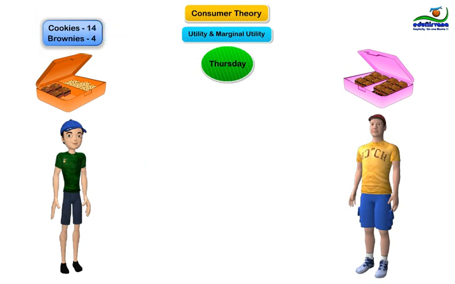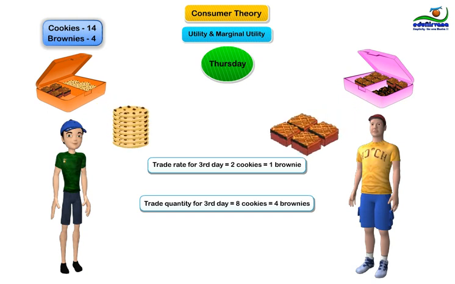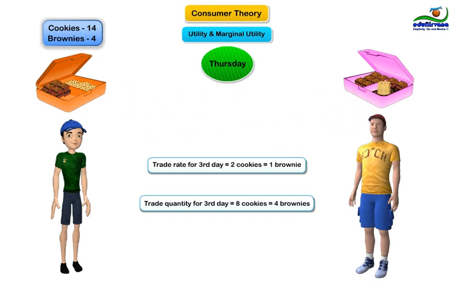Third day, Rahul thought that I would be equally satisfied with 4 more brownies and fewer cookies. But this time, my trade rate will be 2 cookies in exchange for 1 brownie. After trade, I have 6 cookies, 14 minus 8, and 8 brownies, 4 plus 4.